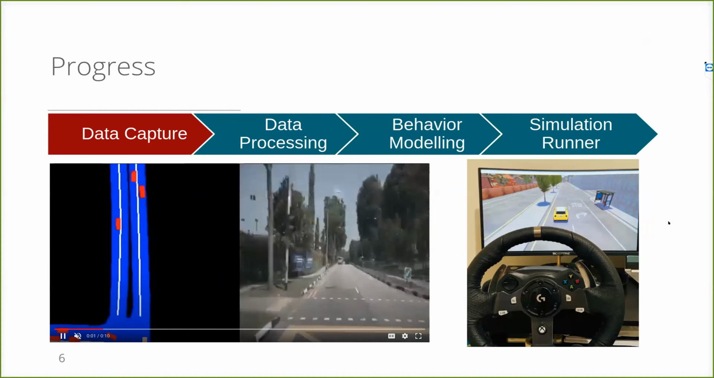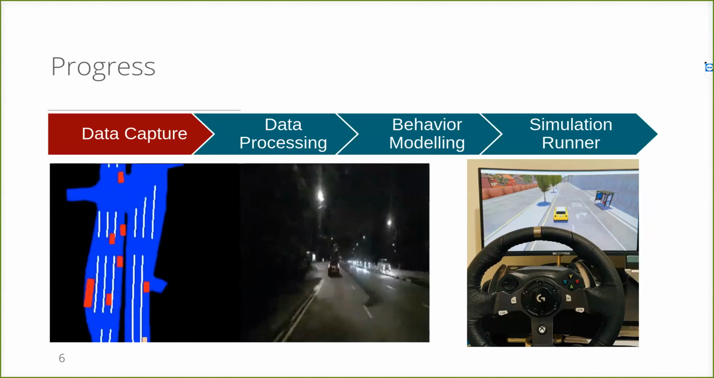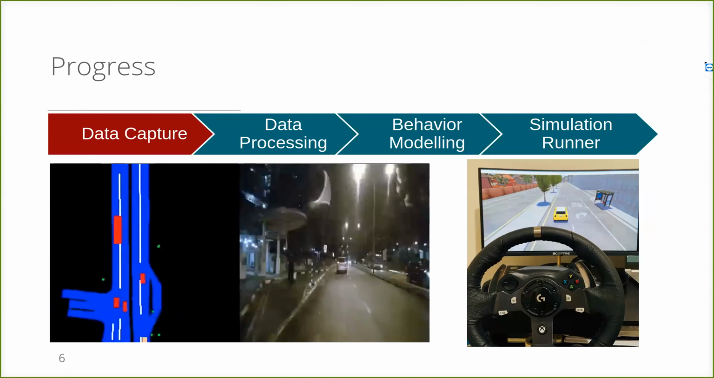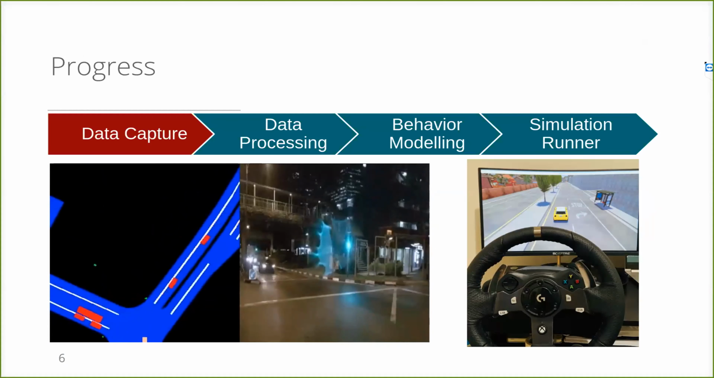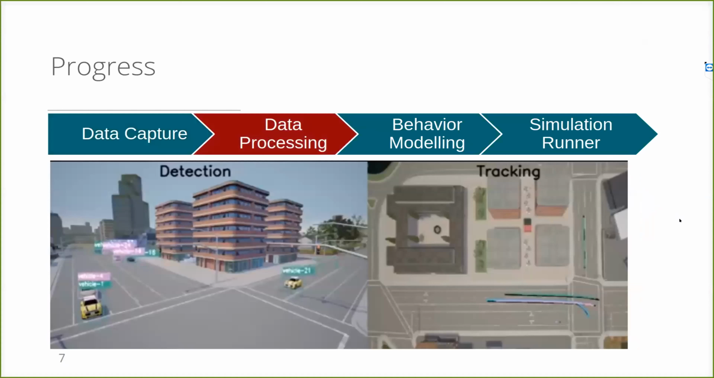For data capture, we have managed to convert the nuScenes dataset to the format required by the behavior model. The video on the left shows the front cam view of the ego vehicle and the converted format of the same data. And we have also interfaced a steering wheel system with CARLA and used it to collect data in the required format.